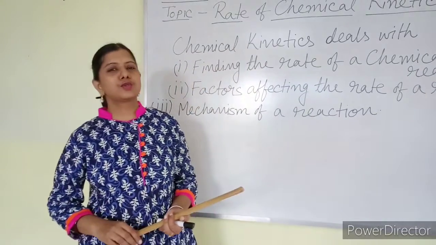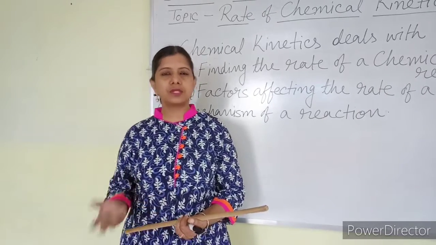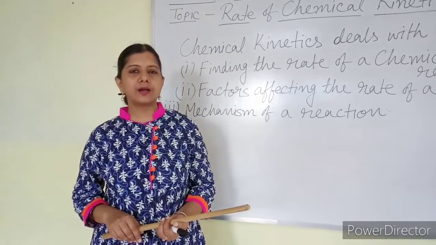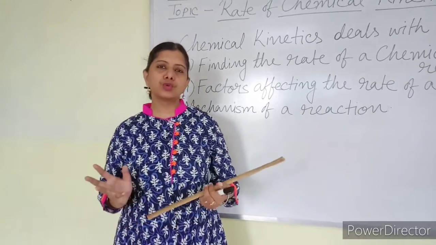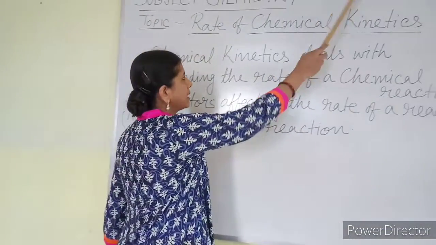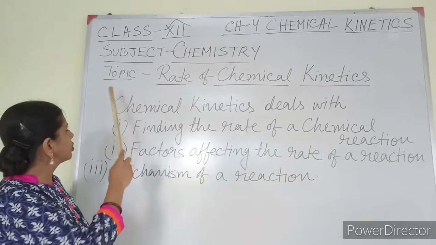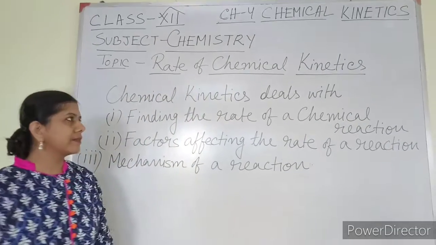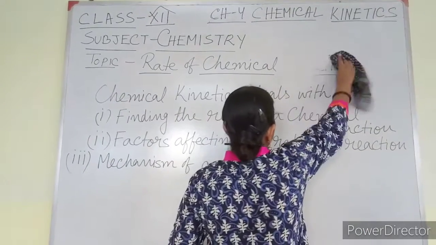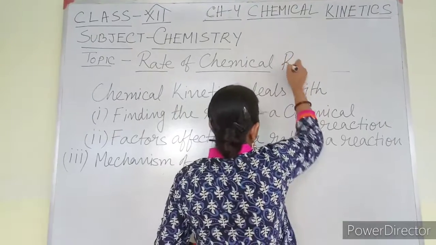Class 12. So your P1 exam is completed. Now you will proceed for your next exam, that is half yearly. In that also you have to go through various chapters. In physical chemistry, the next chapter is chemical kinetics. Today my topic is the rate of chemical reaction. This is what I am going to discuss today.